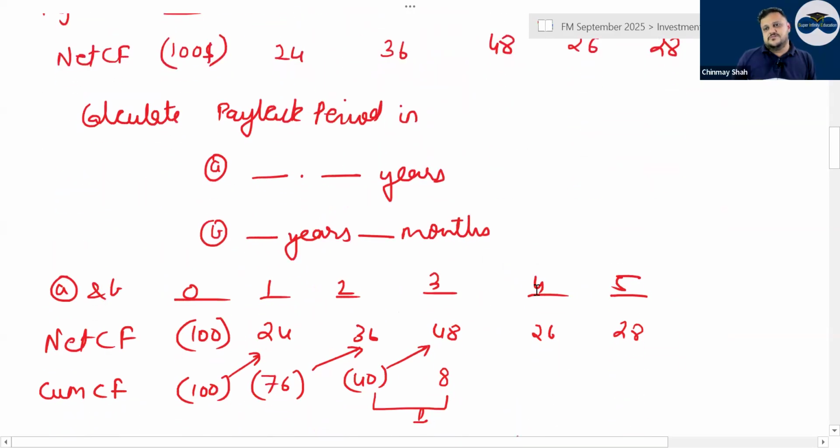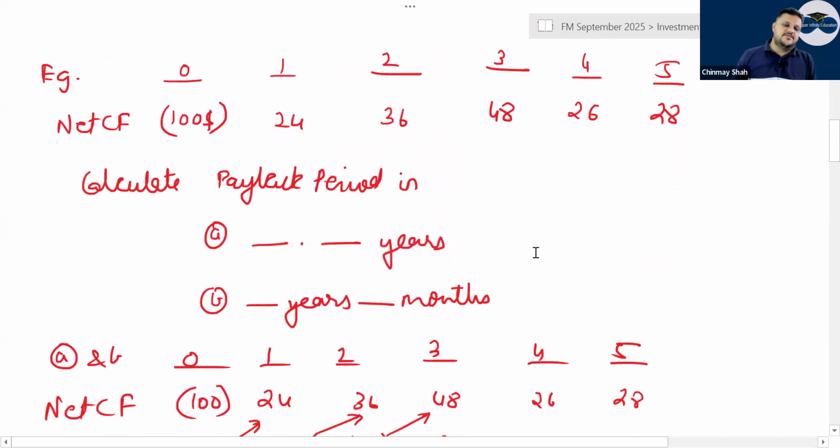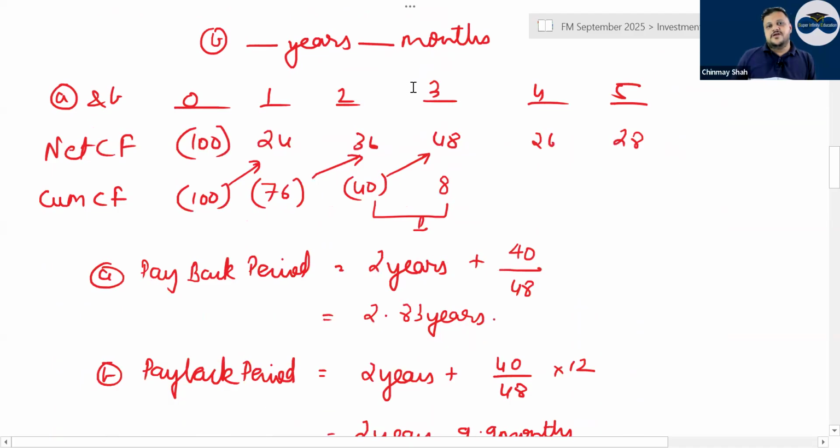Then at times, payback period is asked in fractions of years, that means 2.5 years, 2.3 years. In that case, how will you calculate it when the payback happens between the second and third year? 2 years is already there, so your 8 answer is coming. So what will you do? How much is received within the third year? That will be in the denominator.